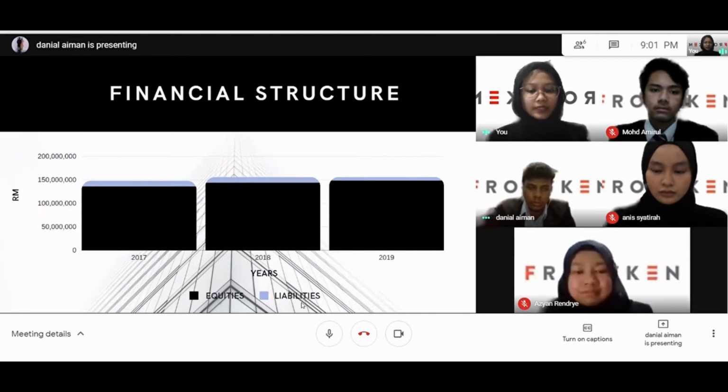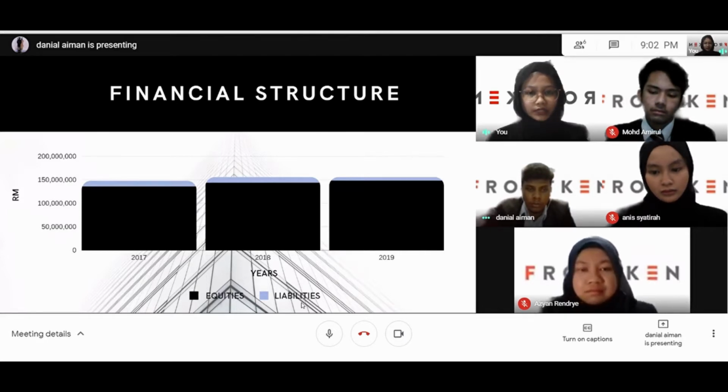There are two components to be compared on the financial structure, which are equities and liabilities of the company's balance sheet. Regarding the figure above, the bar chart illustrates the equities and liabilities from 2017 until 2019 for Franken Corporation Berhad with the comparison of equities and liabilities for 3 years. Besides that, the equity and liability for 2017 were 135,845,134 million ringgit and 11,763,399 million ringgit, which was the worst year compared to 2018 and 2019.